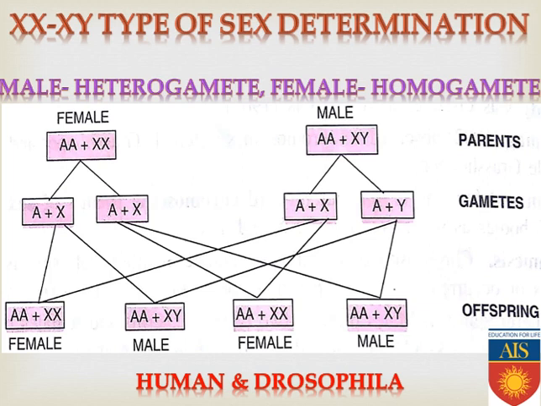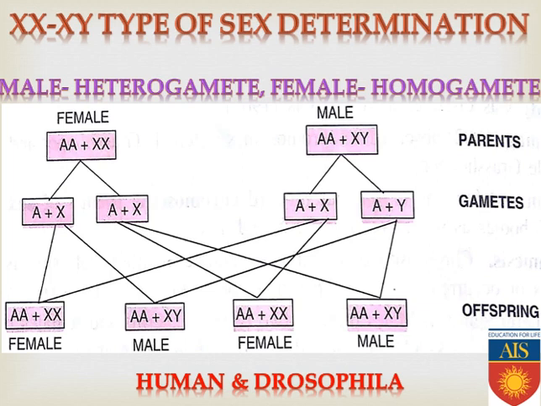Now when the females produce gametes, all of the gametes will contain A plus X, and in the case of males, some gametes will contain A plus X and others will be A plus Y. So the female gametes contain A plus X only, and the male gametes contain either A plus X or A plus Y. Now when these gametes fertilize with each other, in the progeny 50% are produced female and 50% male.